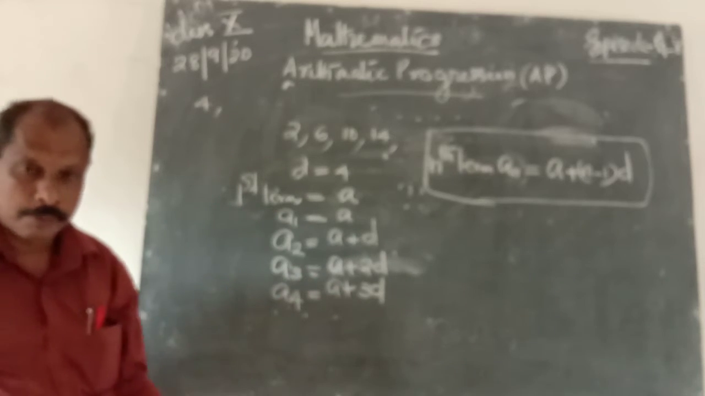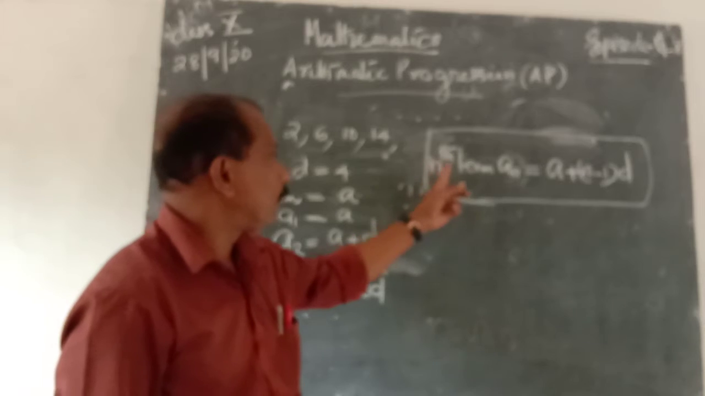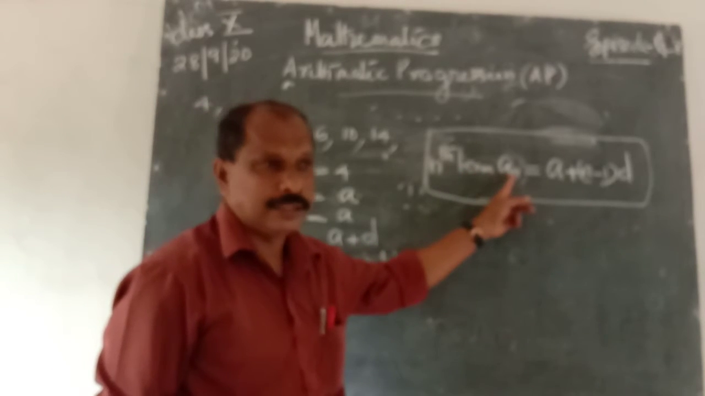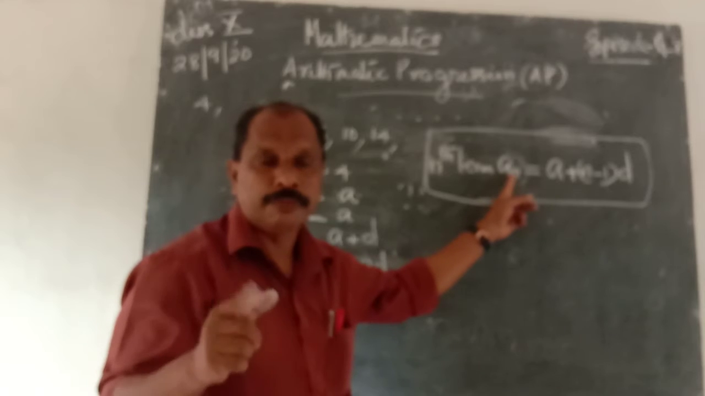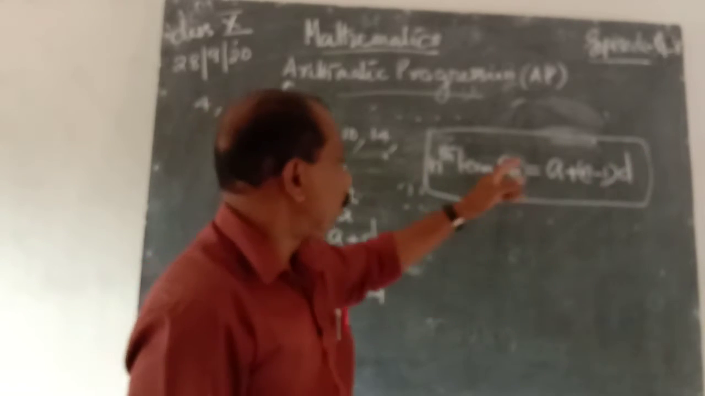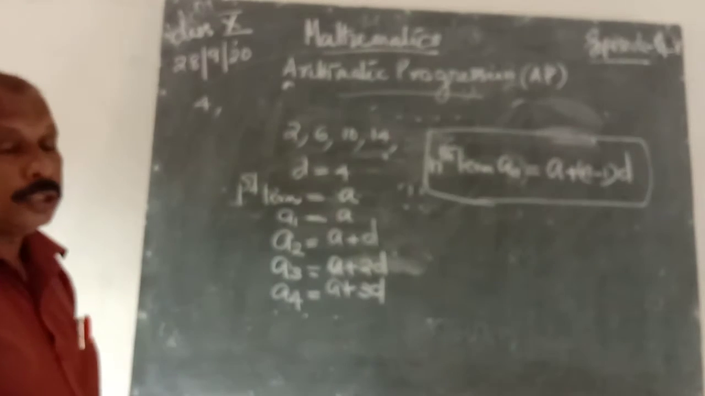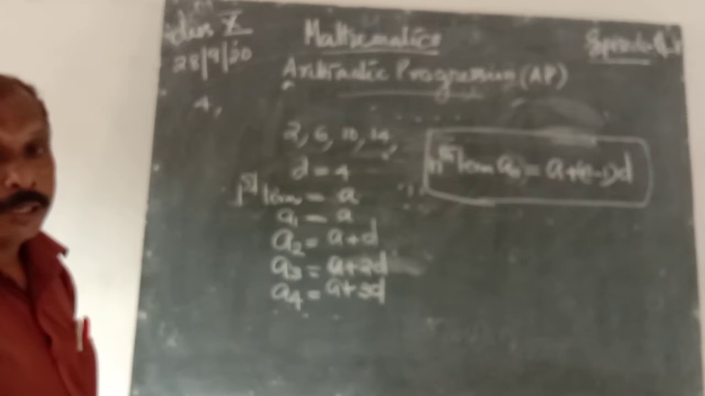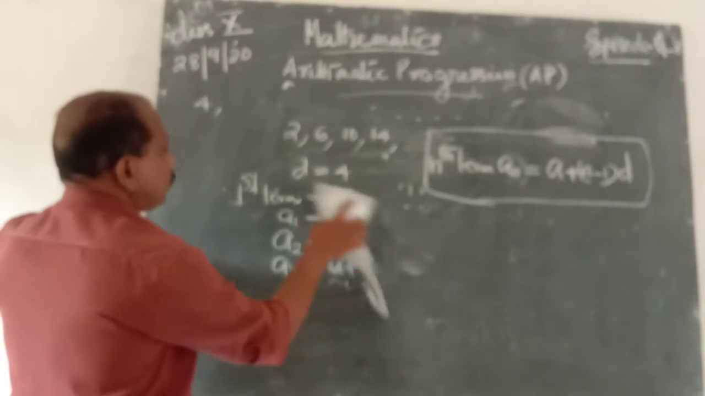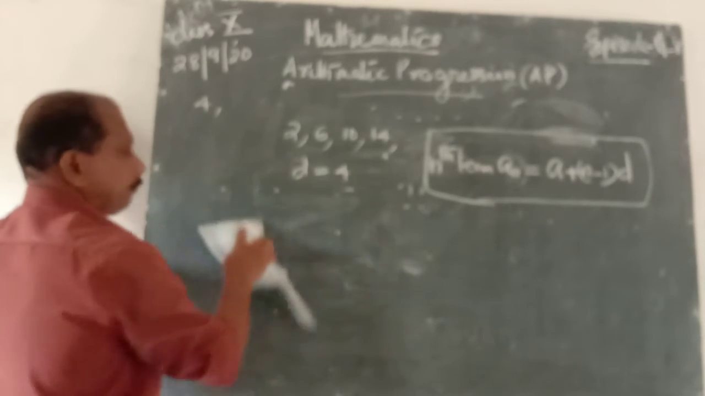Similarly, in general form, the nth term of that arithmetic progression is the nth term, where n denotes the suffix. N is replaced by 5, we get the fifth term, that is a plus 4d. Therefore, the nth term of that arithmetic progression is an is equal to a plus n minus 1 into d. That is the nth term. In this example, d is equal to 4.